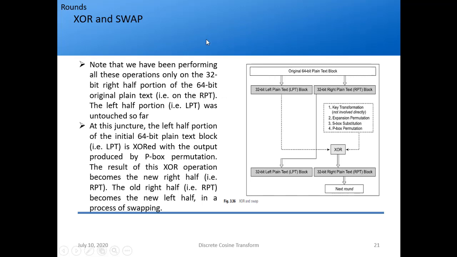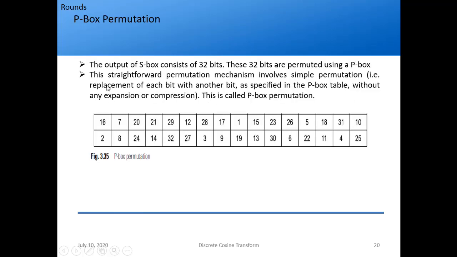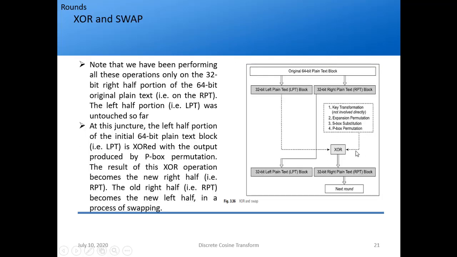So if you remember, we had taken this 32-bit RPT block and performed key transformation, expansion permutation, S box substitution and P box permutation, right? And we have so far not touched the LPT block. So that's what is written here. Note that we have been performing all these operations only on the 32-bit RPT. The LPT was untouched so far. So what is done? The output of P box permutation is taken, and the 32-bit LPT which is left untouched so far is taken, and they are XORed, and that XOR output is the new RPT.